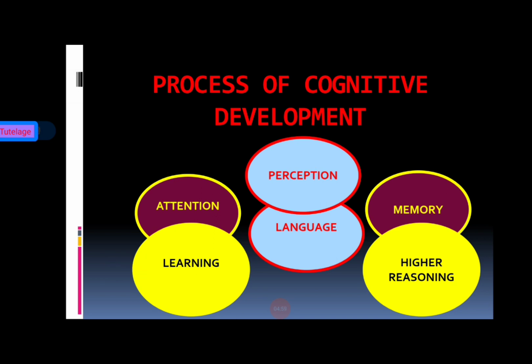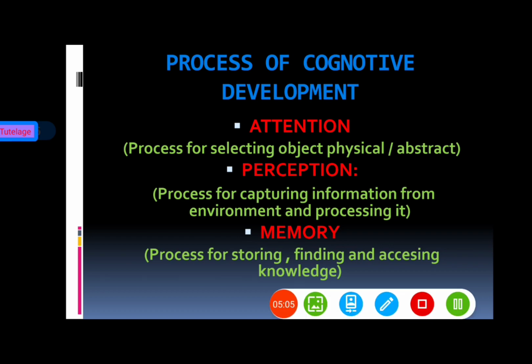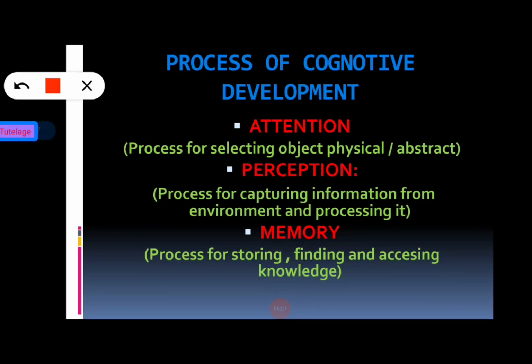So what is the attention stage, learner? You all know attention basically indicates the process for selecting an object, that is also physical or abstract. So basically, attention indicates the process for selecting something. Okay, now move on to the second stage, that is perception.